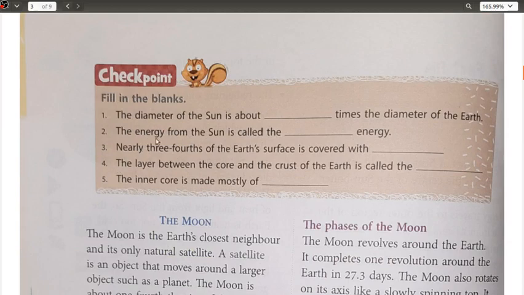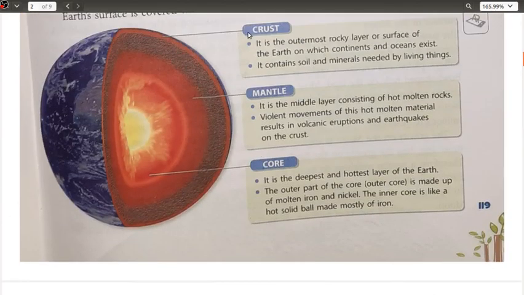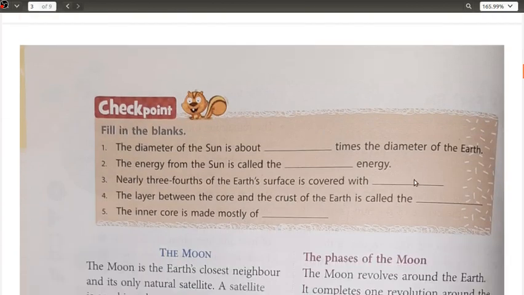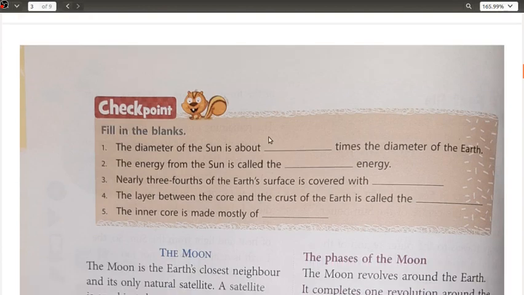Okay, nearly 3/4 of the earth's surface is covered with water. Next, the layer between the core and the crust. Between the core and the crust we have only one layer, that is your mantle. Okay, it's called the mantle. The inner core is mostly made up of iron, molten iron and nickel. So here we have 110, solar, water, mantle and iron.